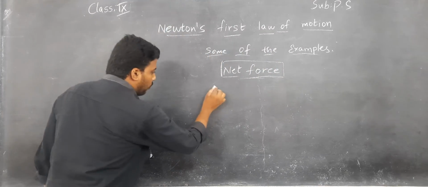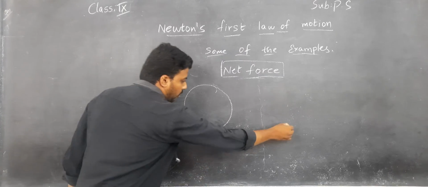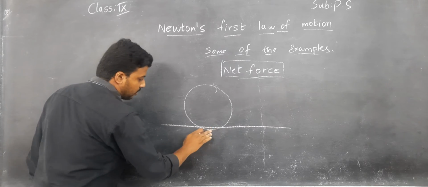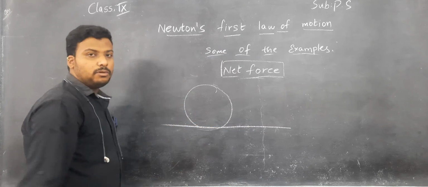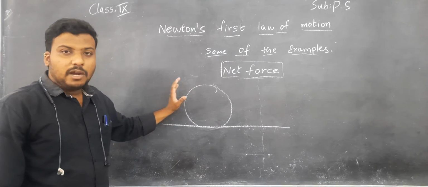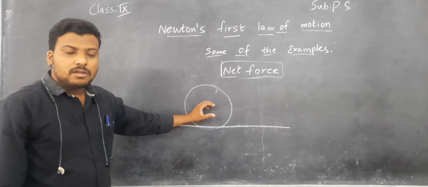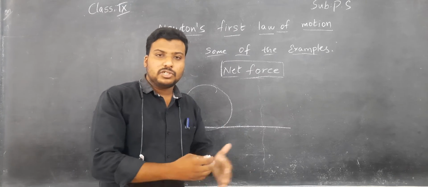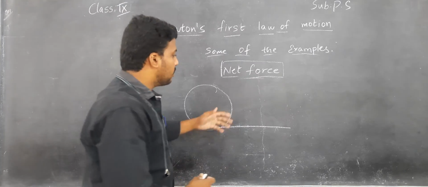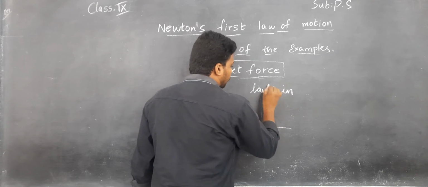Suppose a football is placed on the football ground, in the rest position. Even though it is in the rest position, will it change its motion, children? No. Here the law of inertia is zero.